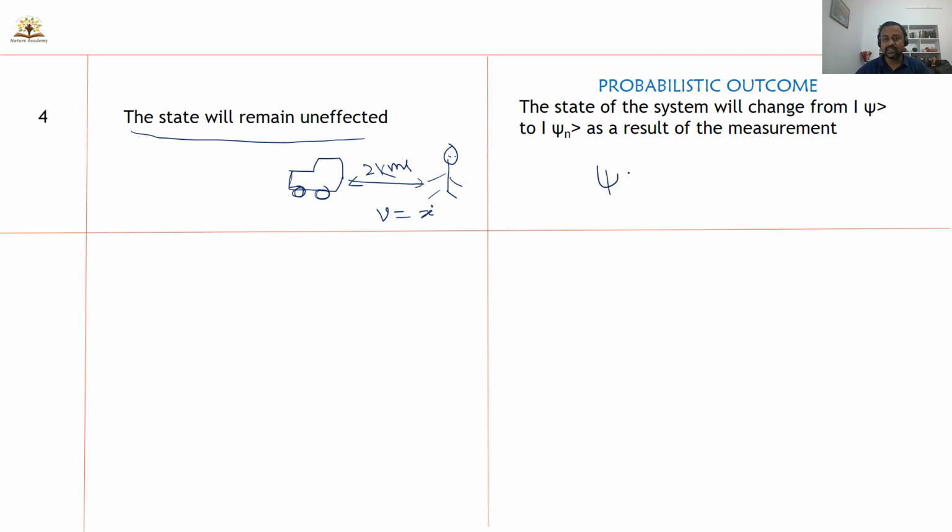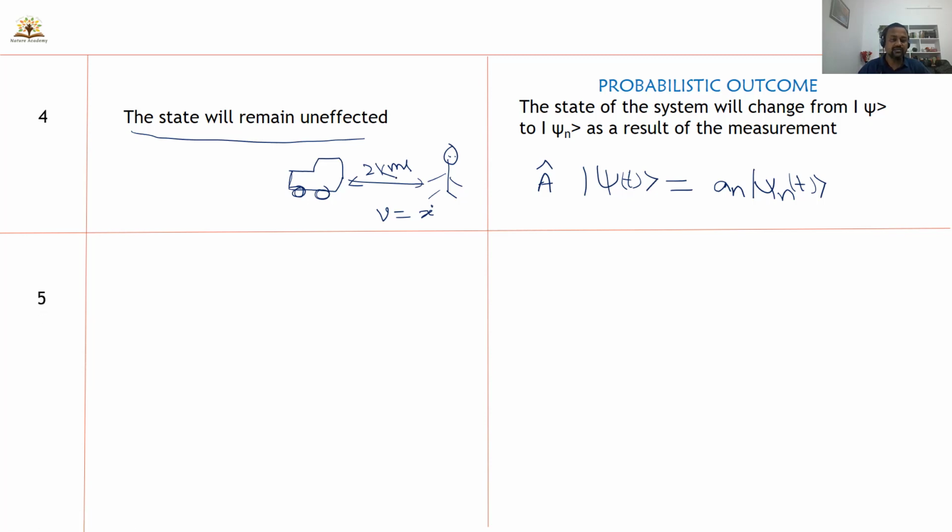That means this is the state vector, the state of the system, which is represented by the wave function. If we do some measurement on the state, then the state will change to another form. Let me call this psi n of t. So when you measure something on psi of t, the state will change and you will get the result. And that result is nothing but the eigenvalue of the system.